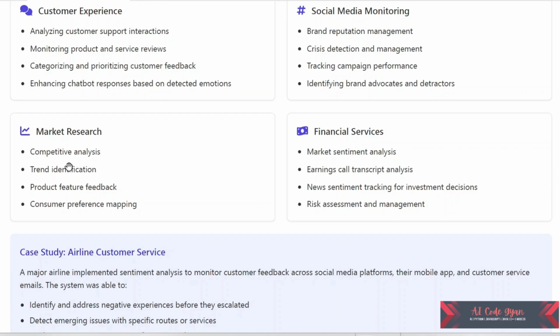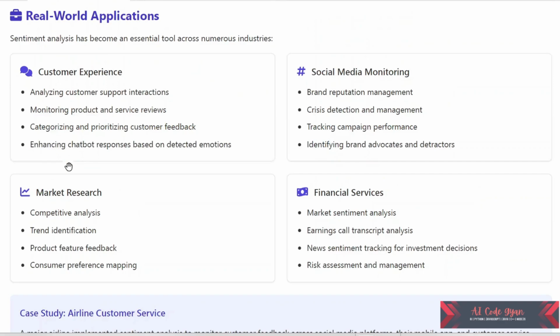Second is social media monitoring. We have brand reputation management, crisis detection and management, tracking campaign performance, and identifying brand advocates and detractors. Third is market research. Using sentiment analysis, we can do competitive analysis and trend identification based on feedback and comments. We can get product feature feedback, and consumer preference mapping based on different consumers' preferences.